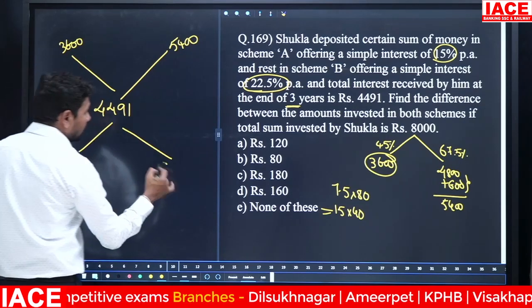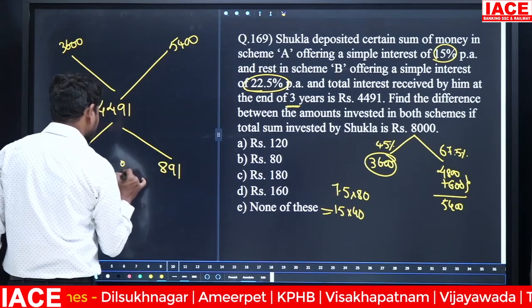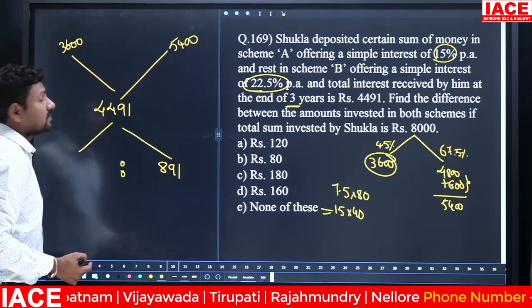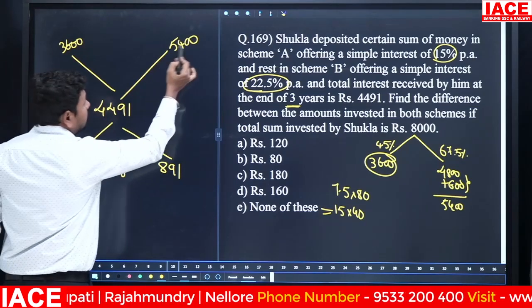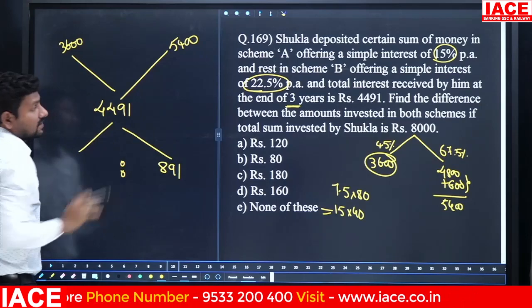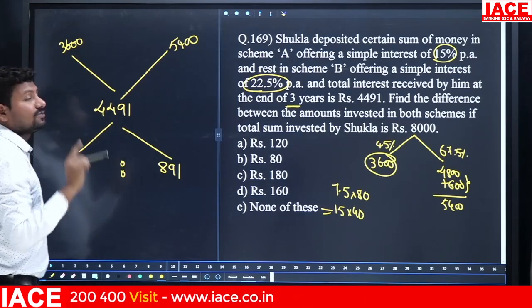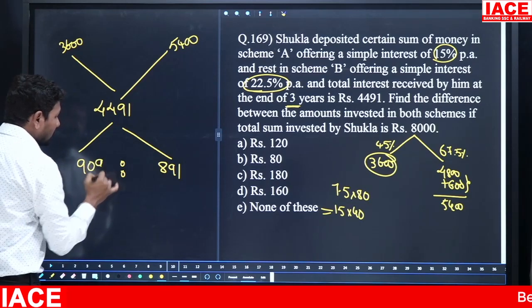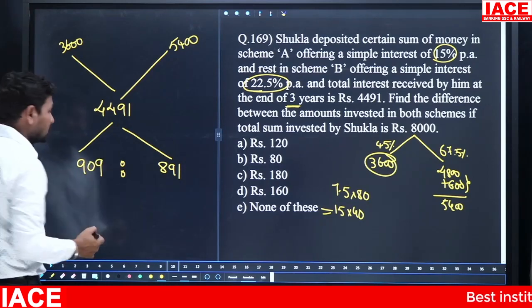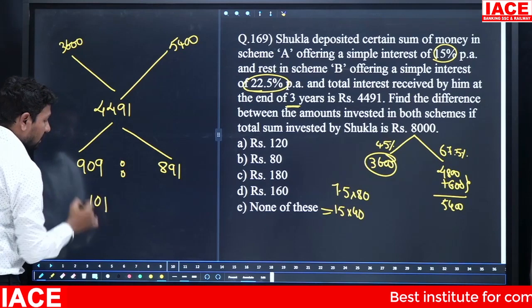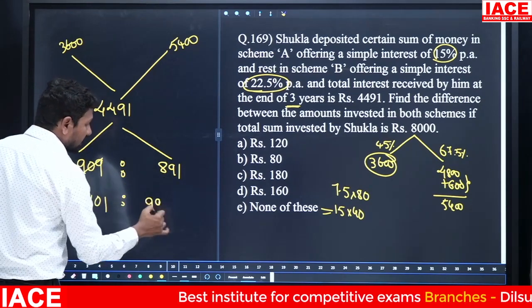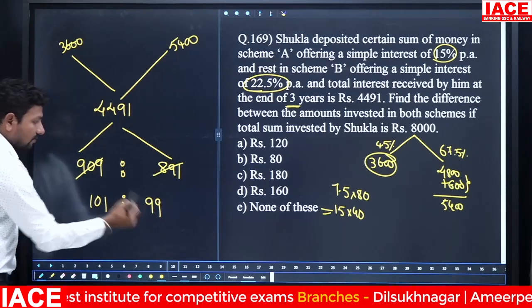400 plus 491 is 891. The result, as mentioned, is ratio based. 5,400 to 5,491: 5,400 and 4,400 will be cancelled. Then the result value will be 1,000. 1,000 minus 91 is 909. Then 909 and 891 are both cancelled by 9. 9 times 101 is 909 and 9 times 99 is 891. Finally 101 plus 99.